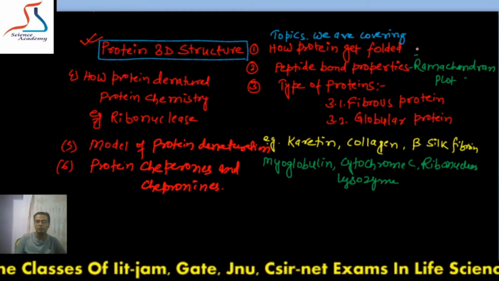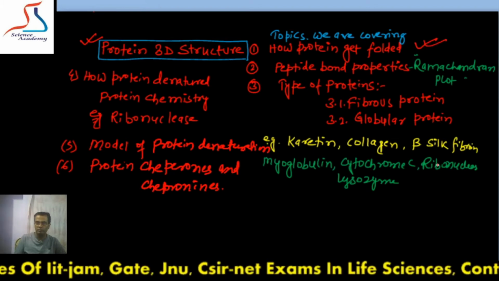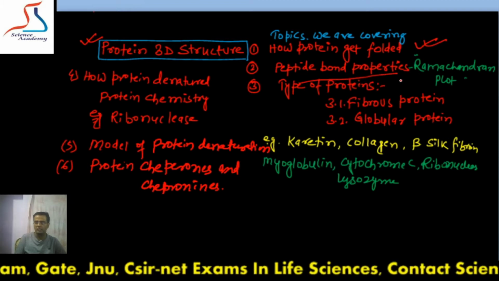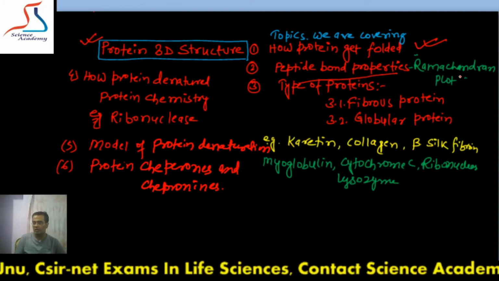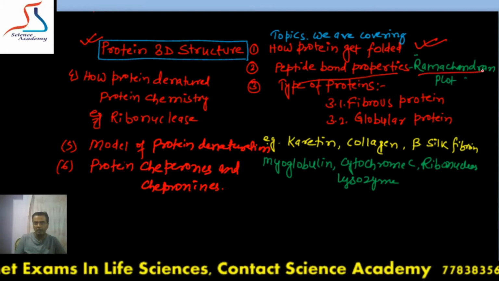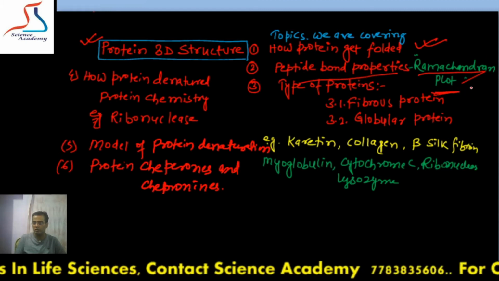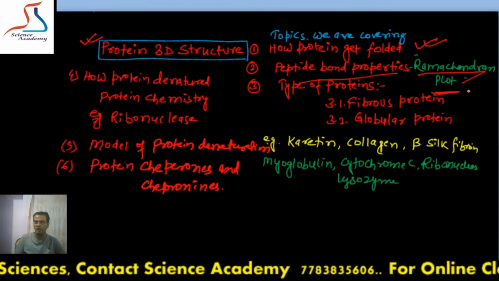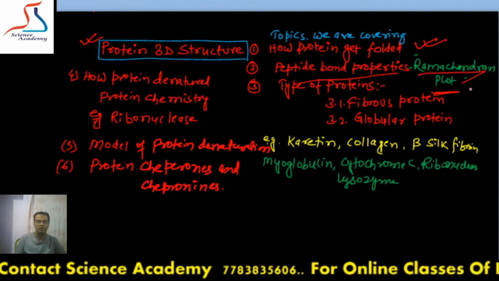Here you have to study how protein gets folded, what are the different parameters for folding of the protein, then peptide bond properties, the trans-cis concept and planar structure, partial double bond character of the peptide bond. You have to understand all those things. And in this, another very important topic is the Ramachandran plot. This Ramachandran plot you have to study for the amino acids as well as different types of secondary structure of the protein, which includes alpha helical structure, beta conformation and left-hand, right-hand, all those orientations.